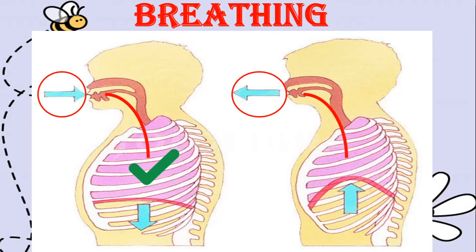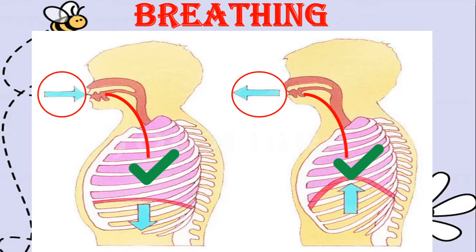Can you see this pink organ in your body? That is the lung in your body. There are two lungs. Okay, we call it a pair of lungs. Like we have two kidneys, we have two eyes. In the same way, we have a lung which has got two parts to it. So this is breathing in human beings.